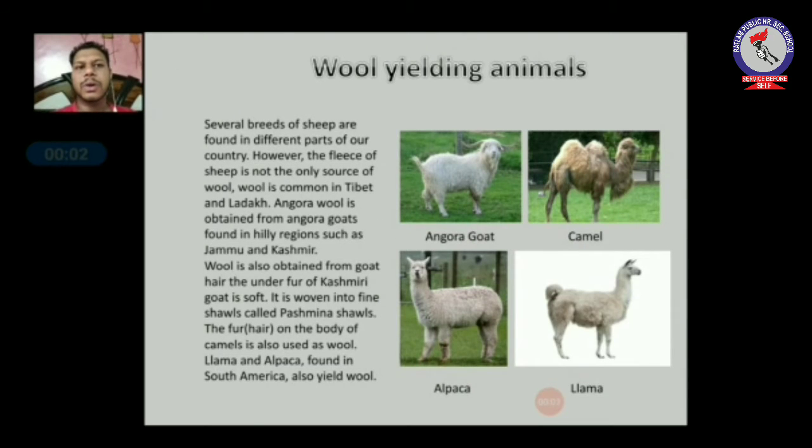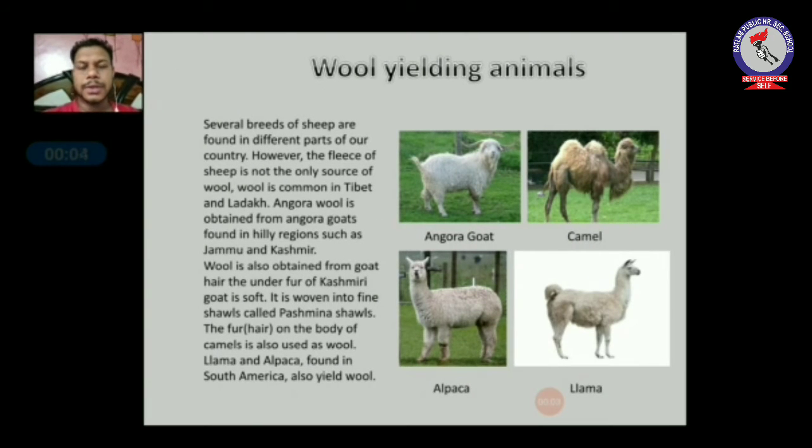Okay students, now we will talk about wool yielding animals. As you know, there are many breeds of sheep in India. The fleece of the sheep is not the only source of wool. There are many other animals, as you can see in the pictures, that is goat, camel, alpaca and llama.